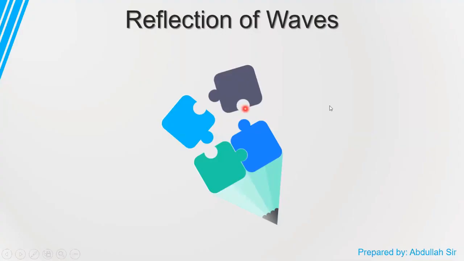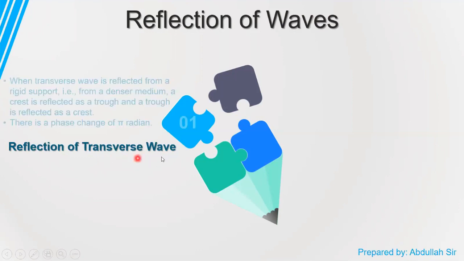The next thing we studied in our previous lecture is the reflection of transverse wave. We have seen two cases. In the first case, when a transverse wave is reflected from a rigid support or from a denser medium, a crest is reflected as a trough and a trough is reflected as a crest, and there is a phase change of pi radian.